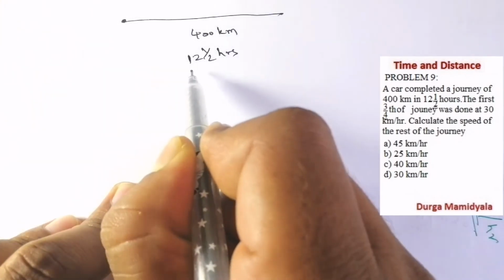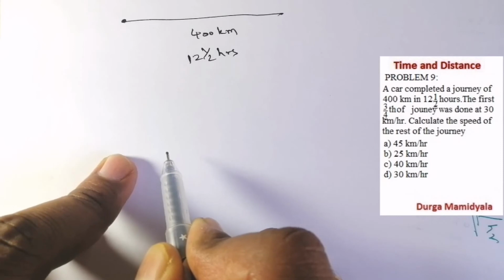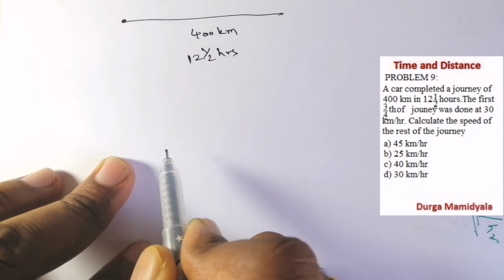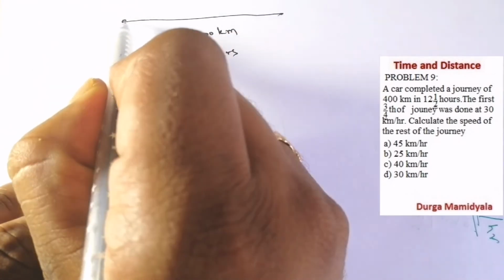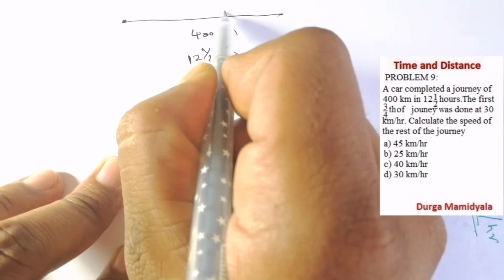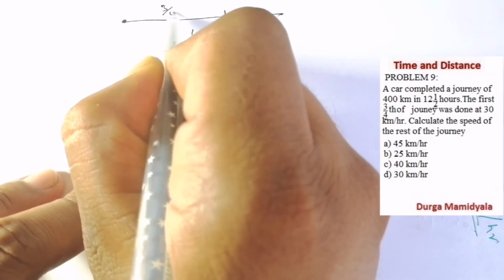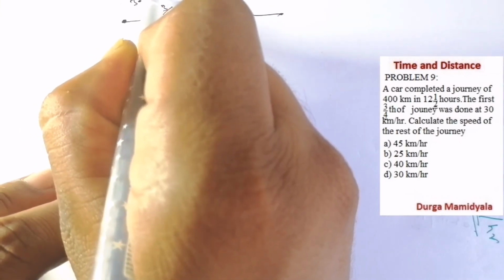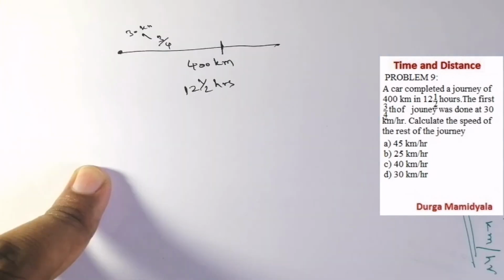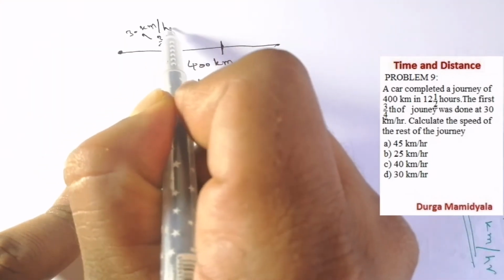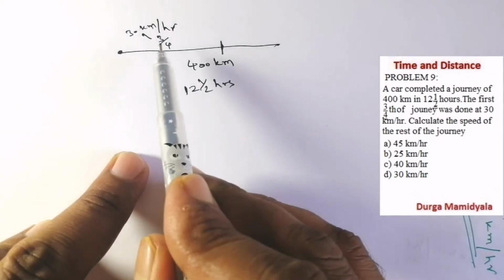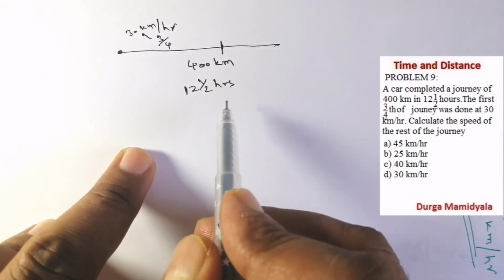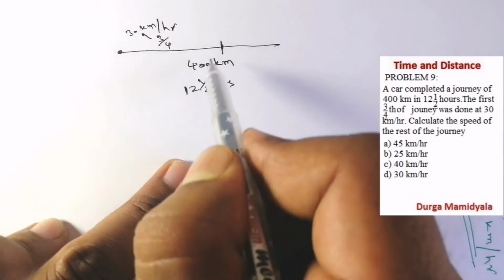Now, the first 3 by 4th of the journey was done at 30 kilometer per hour. So for the first 3 by 4th of the journey he moved with a speed of 30 kilometer per hour. Then we are asked to calculate the speed for the rest of the journey. The rest will be the 1 by 4th.